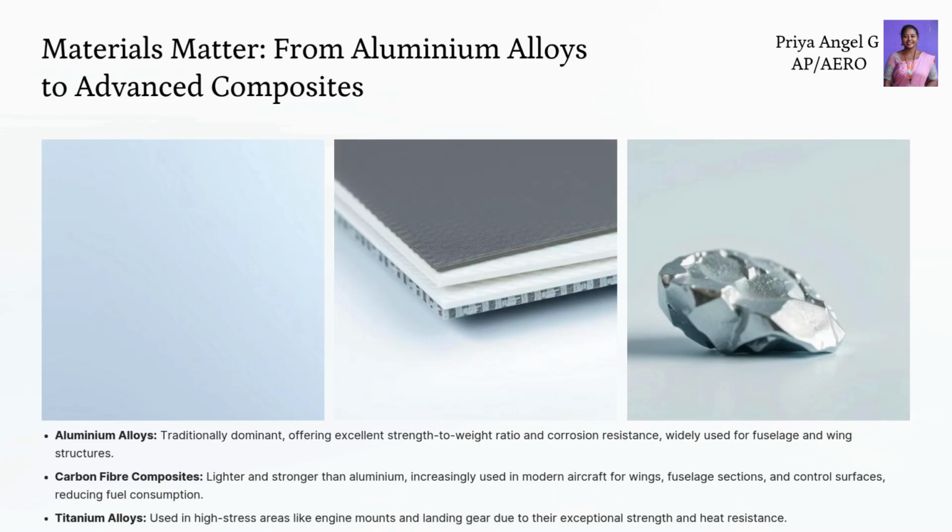Materials matter. Aircraft are built with materials that balance strength and weight. Aluminium alloys have been the traditional choice due to their excellent strength-to-weight ratio and corrosion resistance. Carbon fiber composites are now widely used because they are lighter and stronger, reducing fuel consumption. Titanium alloys are used in high-stress areas like engine mounts and landing gears, thanks to their strength and heat resistance.